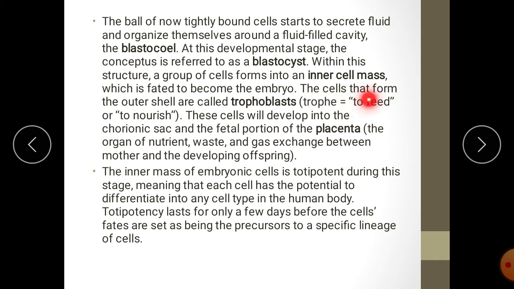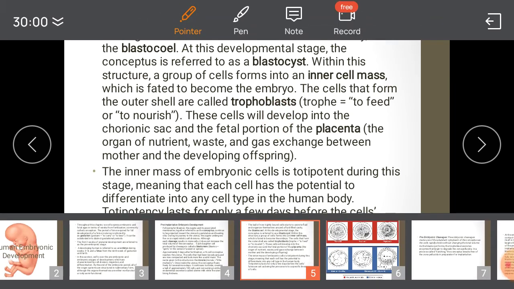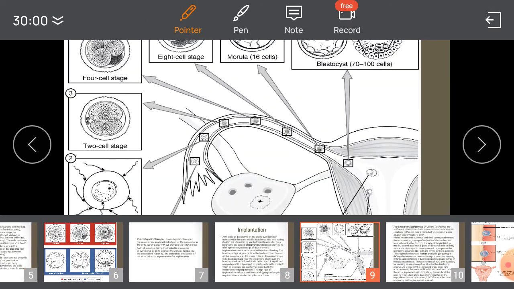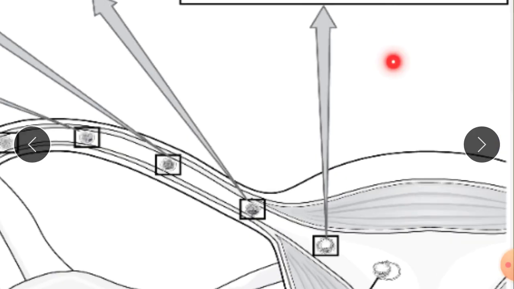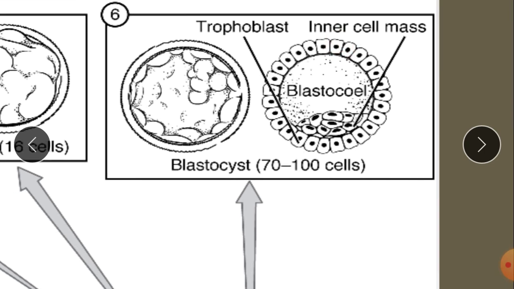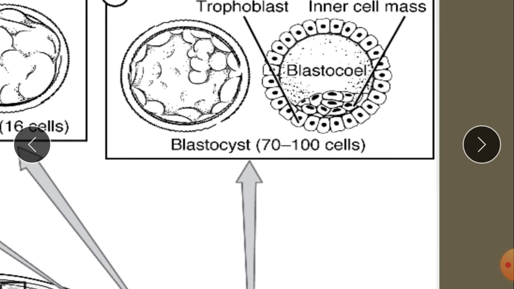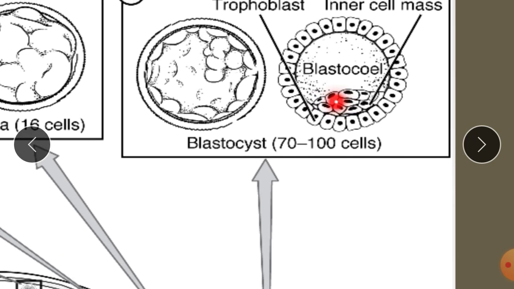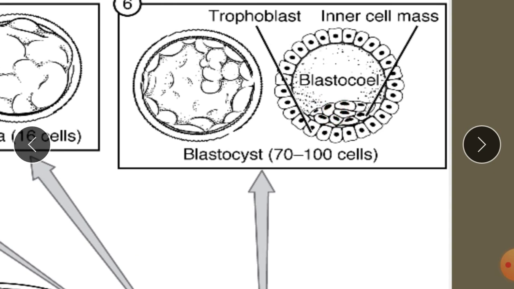The cells that form the outer shell are called trophoblast cells. The inner cell mass is going to develop into the actual embryo, not the trophoblast. Trophoblast is used for development of the placenta.